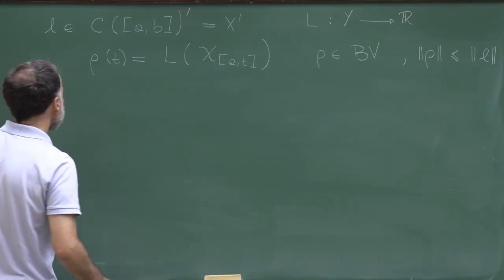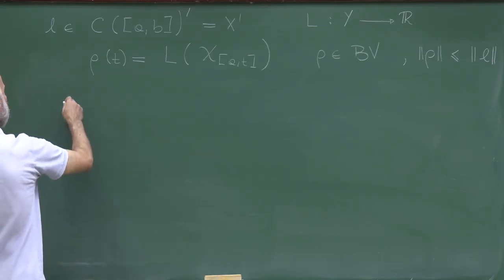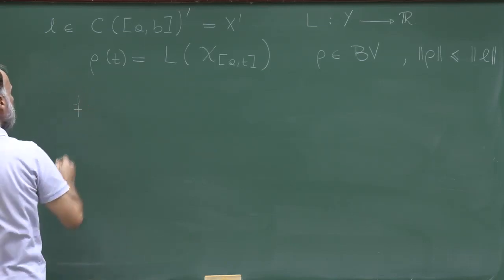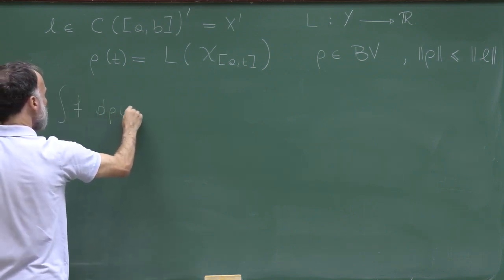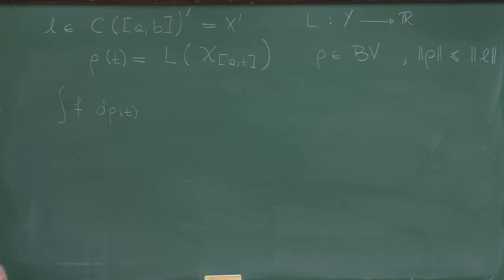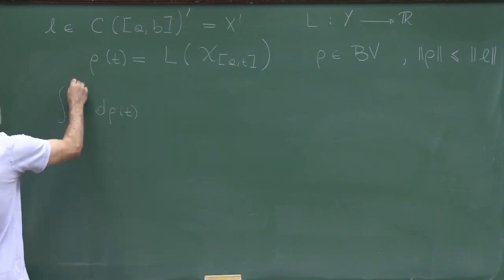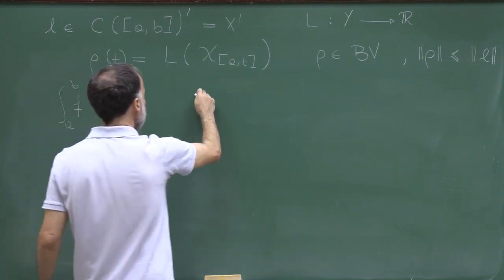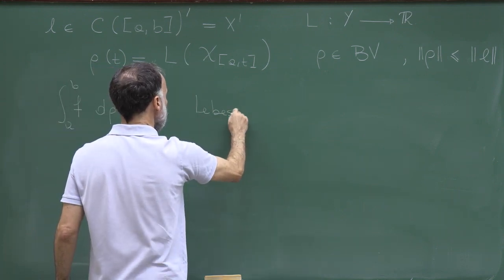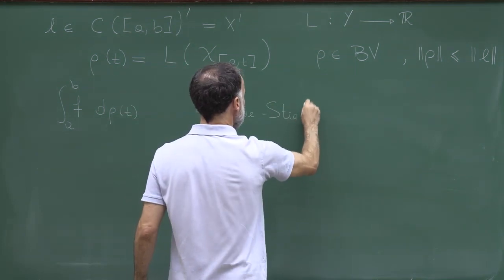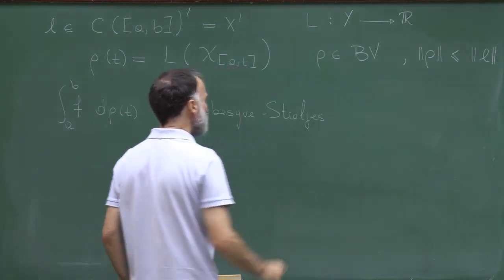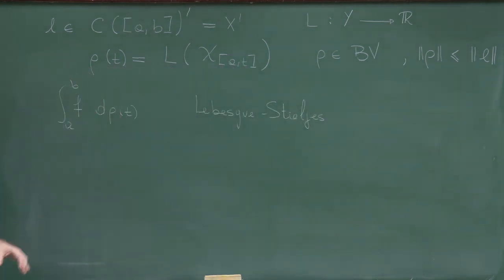So in what follows, I will need to integrate a continuous function f with respect to a bounded variation function, dt rho t. You can do that, and this is called the Lebesgue-Stieltjes integral, which you can find again in any book in measure theory.